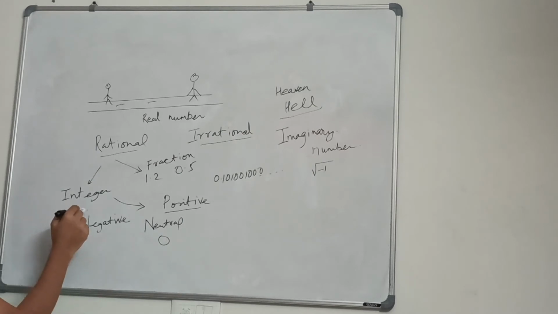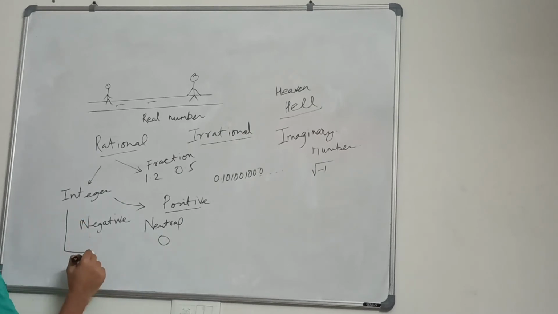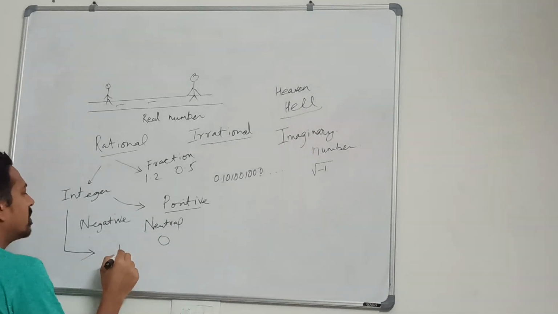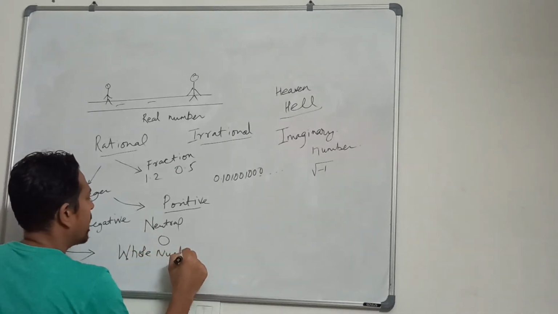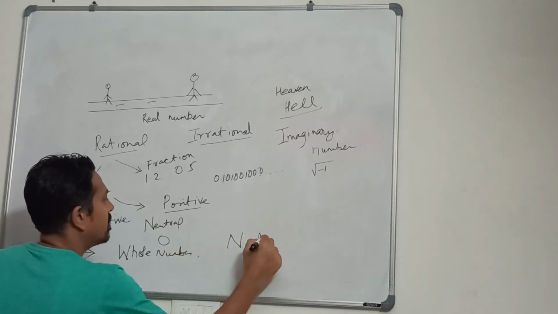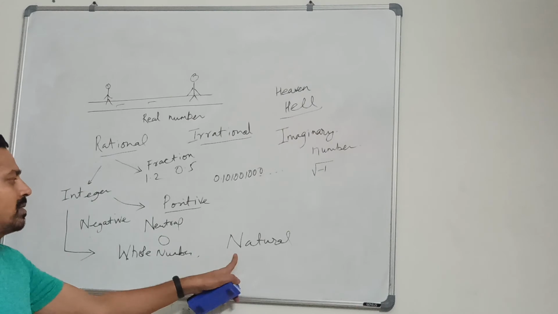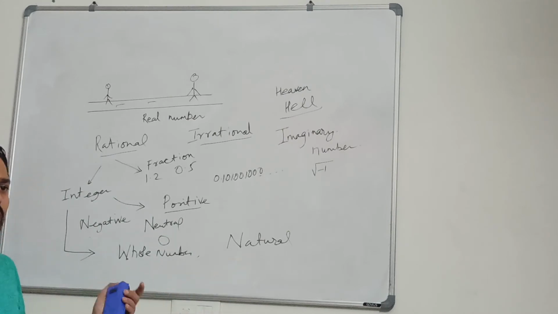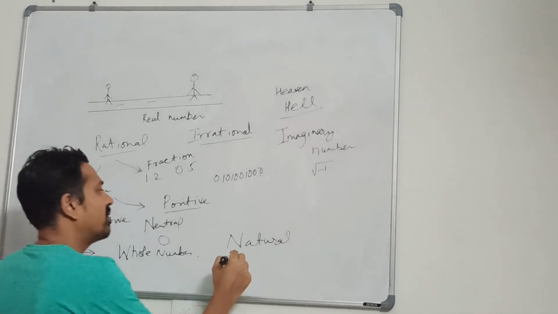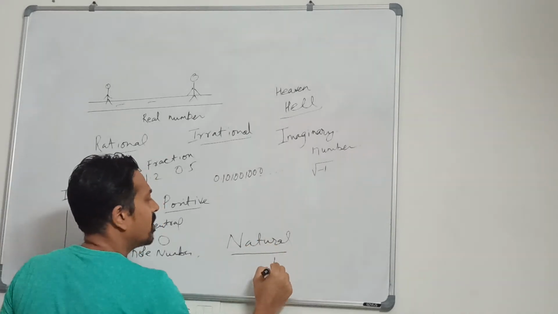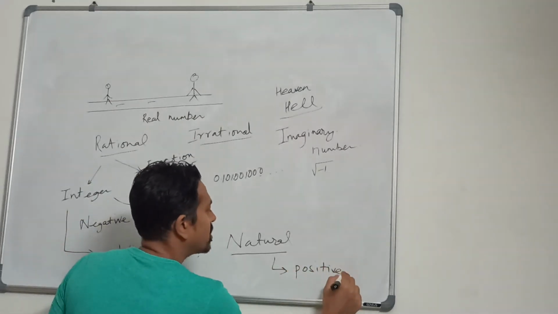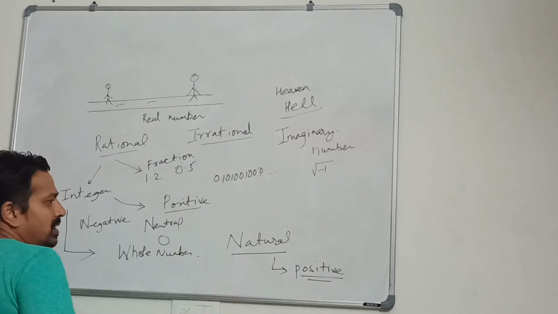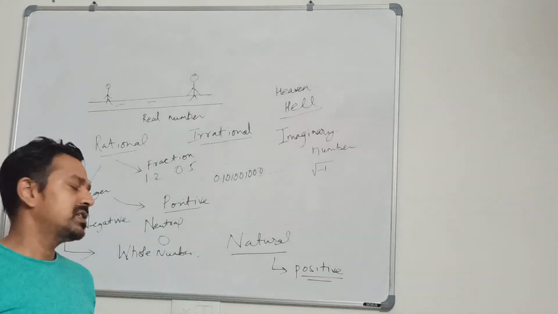Under integer, we can further go to whole number and then natural number. People expect that a child who is born is naturally positive.